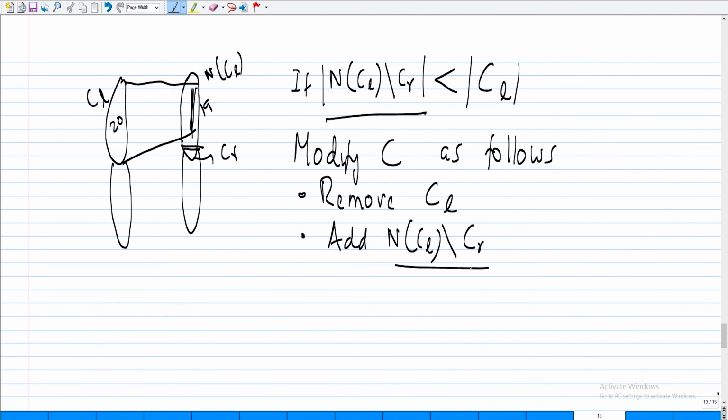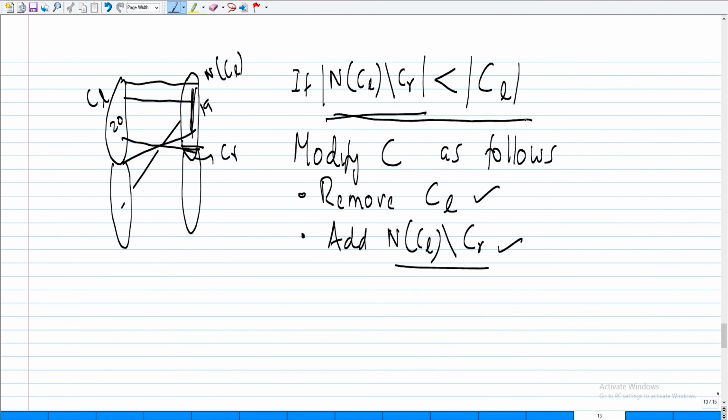First of all, is this a vertex cover? Let us just check. Because of this change, all the edges which are like this are taken care of. By removing these, if there was an edge like this, that is covered anyway by CR, that is also safe. There are no edges from here to here. So this step results in a vertex cover of lesser cardinality because you removed a larger set and put in a smaller set. So obviously you get a vertex cover which is of smaller size. Therefore this can never happen.